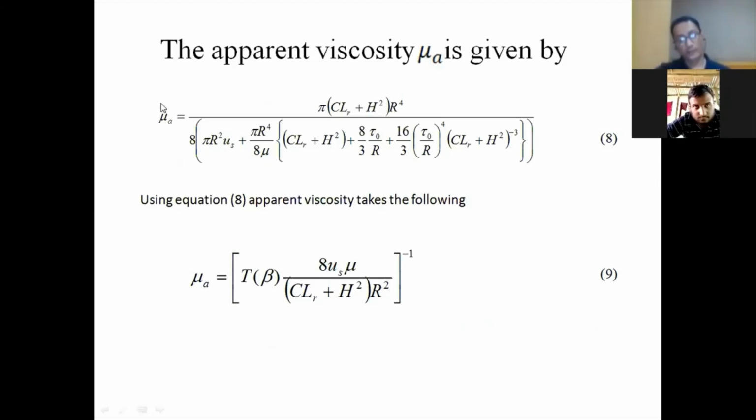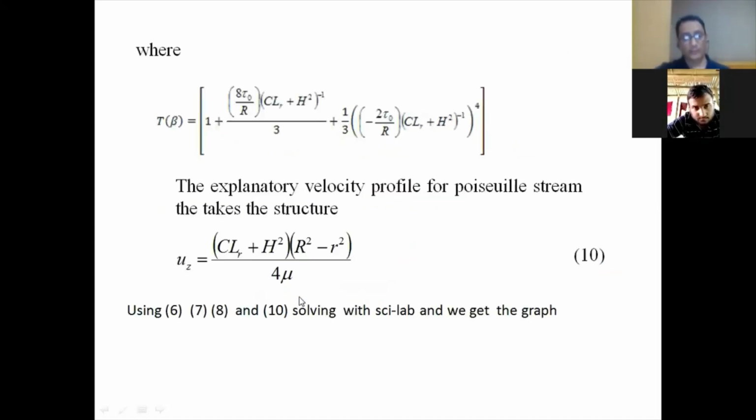This is the mathematical expression: mu is equal to this. I'm considering T, and beta will be this. Again I'm simplifying, and after that I'm getting the value in the form of uz is equal to this.